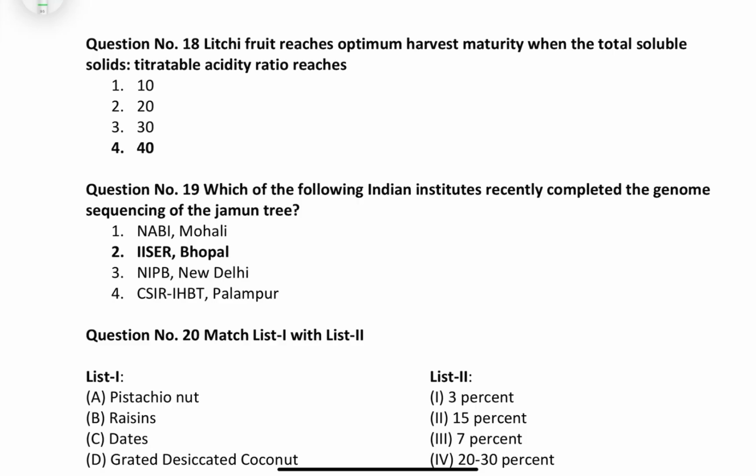So friends, the correct answer is 40. As we know, the TSS should be above 18 and acidity should be less than 0.8. So if we calculate the ratio, we will get 38 to 40, right? So friends, we must know that if we are going to transport our lychee to a distant market, then the TSS should be different. If we are going for the local market, then the TSS should be different. So must read these things.